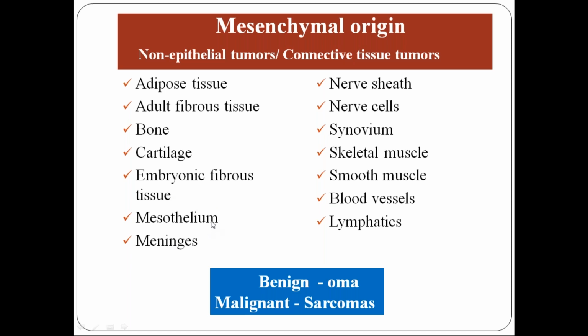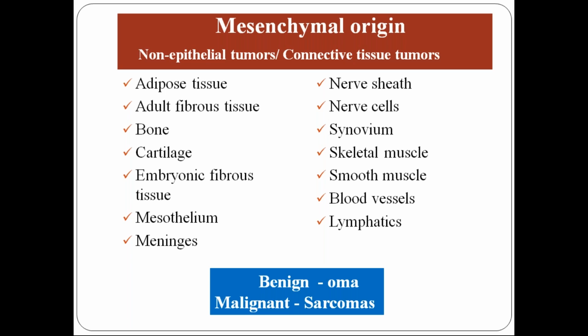Mesothelium, mesothelial cells. Where do they line? They line the serous cavities: the pleural cavity, the pericardial cavity, the peritoneal cavity. They are actually lined by simple squamous cells, but it is of mesodermal origin, not epithelial origin, so don't get confused.